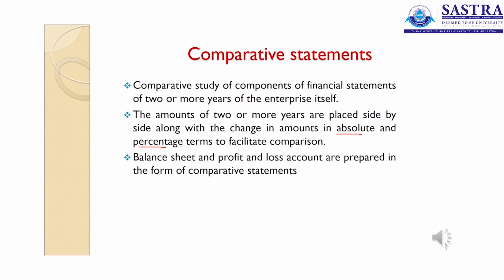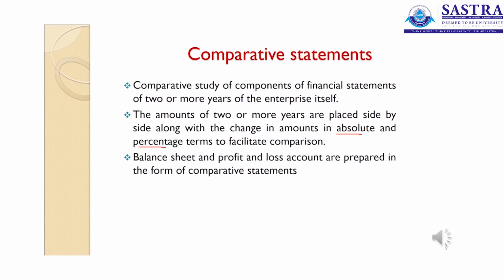Absolute movement is in terms of rupees. What is the exact change? Assume your sales was 40 lakhs in the previous year and now it is 42 lakhs. So we have an increase of 2 lakhs. We will write plus 2 lakhs in the first column in absolute terms. Then the percentage, to facilitate the comparison. How is this percentage calculated? The change in your sales divided by the previous year's sales, into 100.